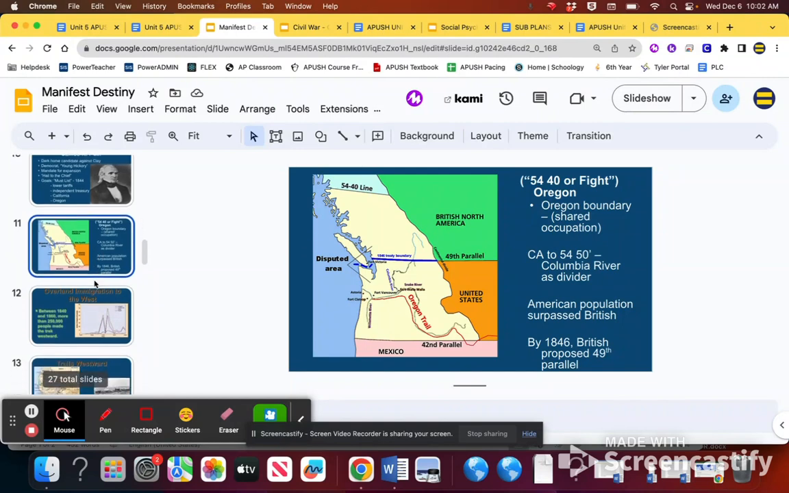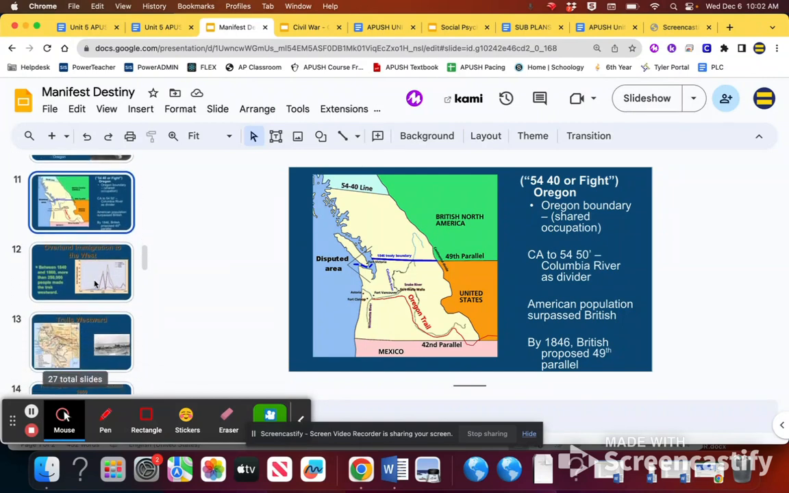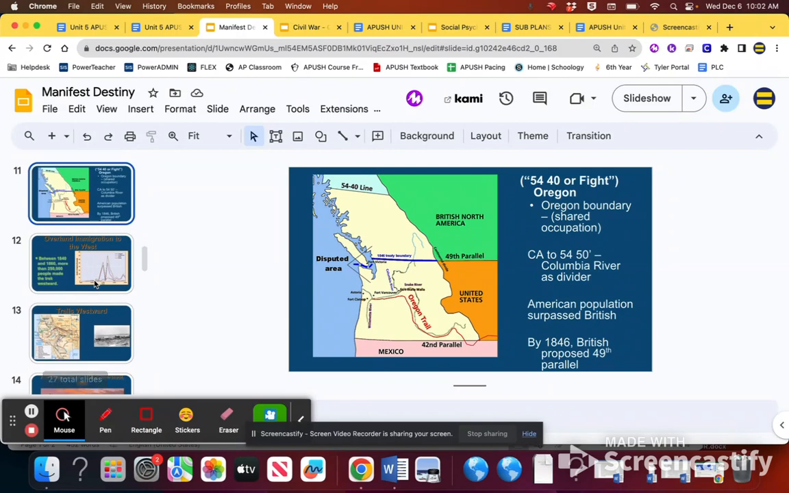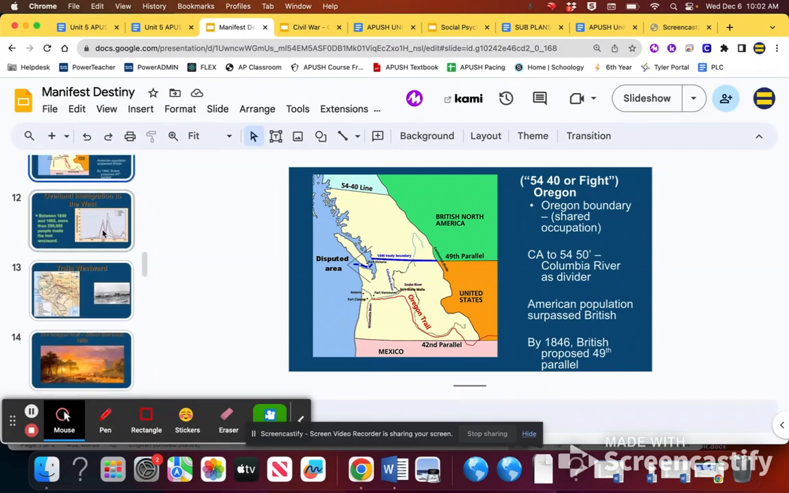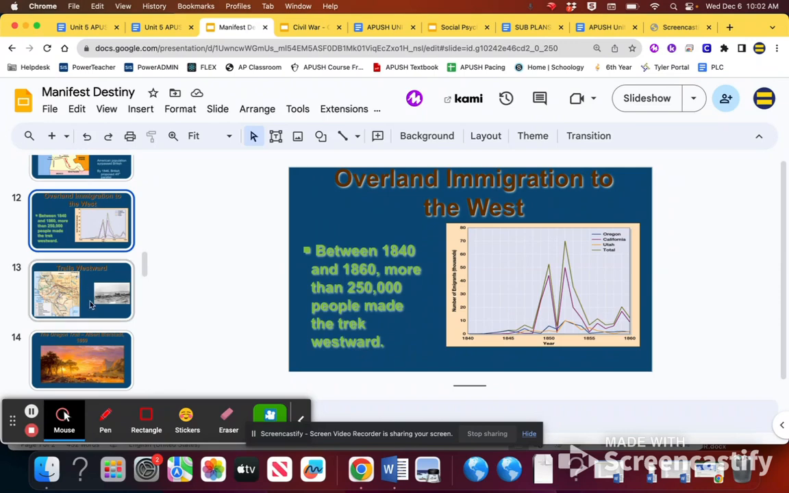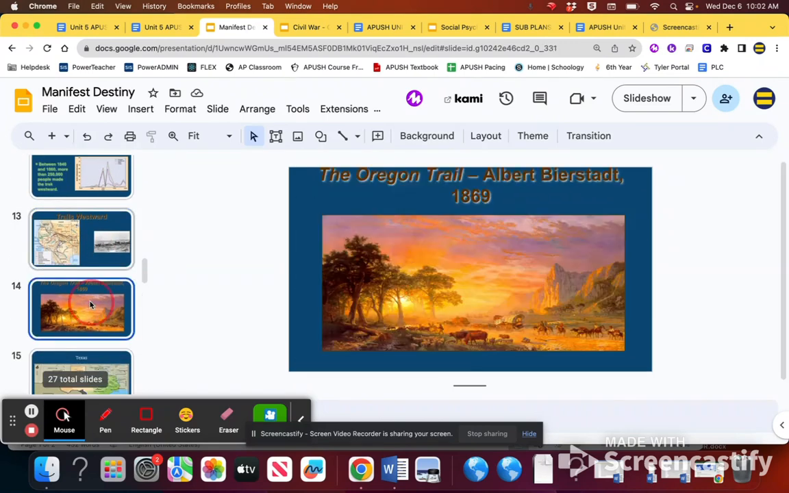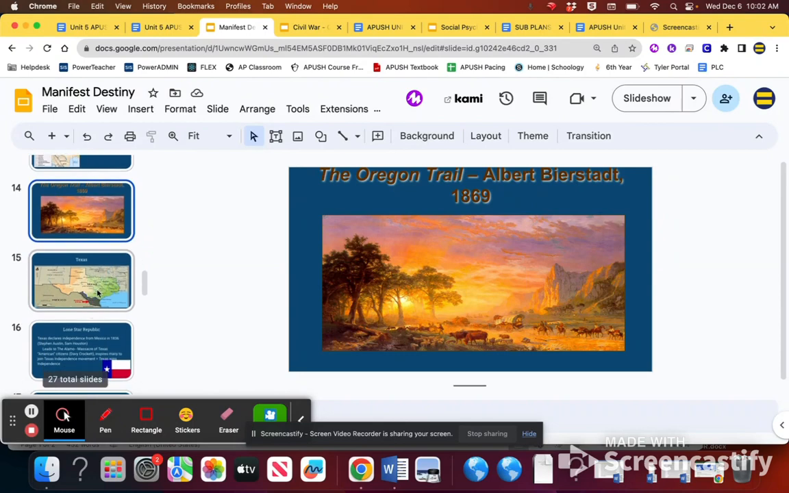So anyways, 54-40 or fight ends up at the 49th parallel, but it's still an overall victory for the U.S. in the sense that we set the northern border of the U.S. with Canada now, right? Which then leads to a spike in immigration moving westward, which we saw on the Oregon Trail in the series, the game we played there.